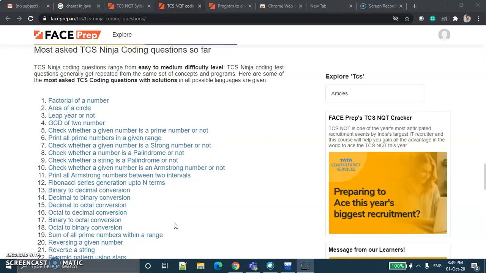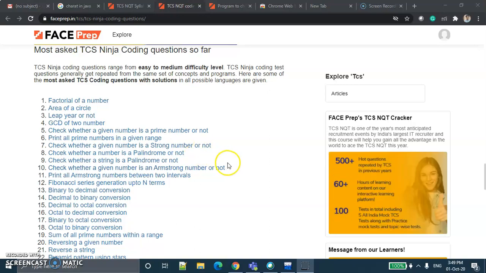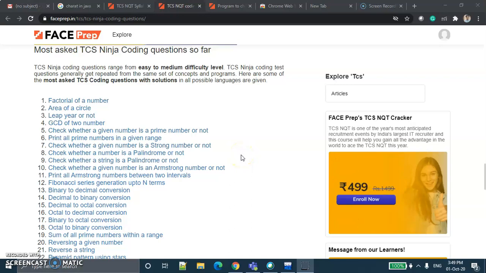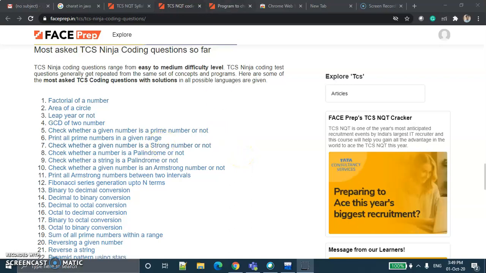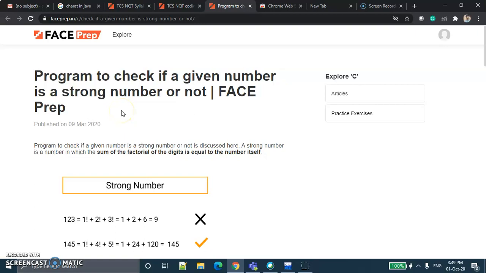So today we will discuss and code the most asked TCS Ninja coding question. For that, today we will code for a strong number. We will check if a given number is a strong number or not.